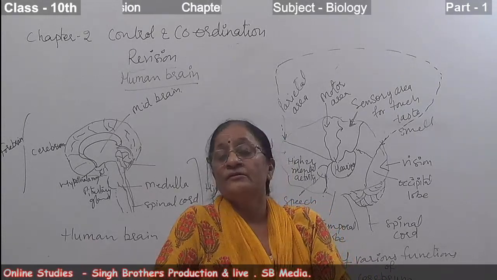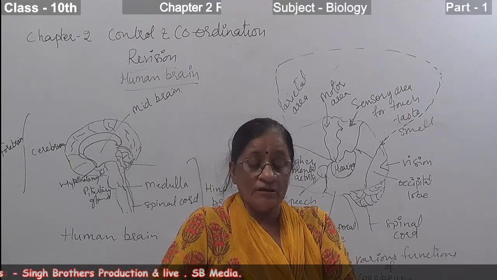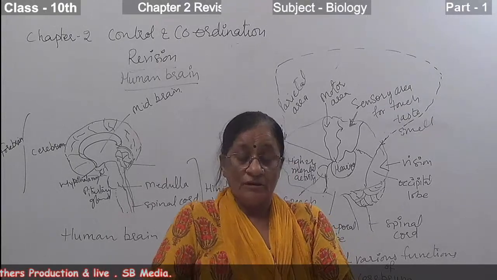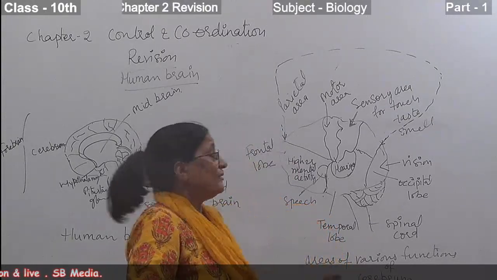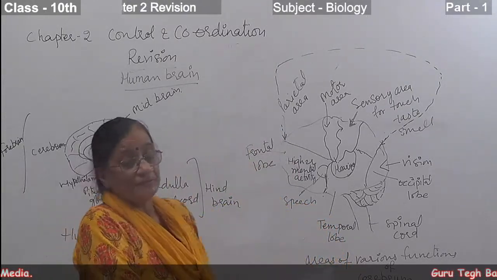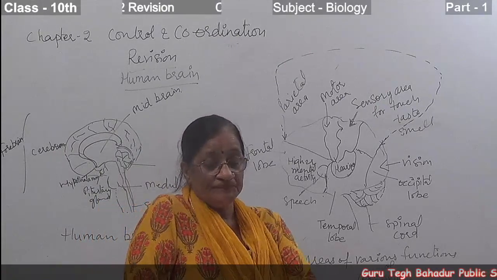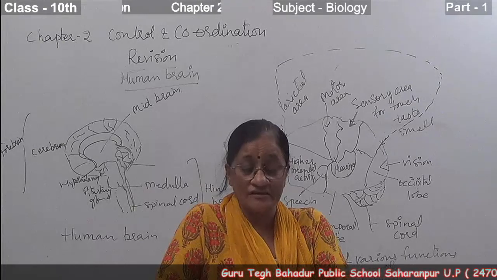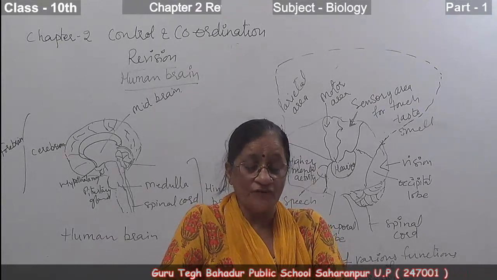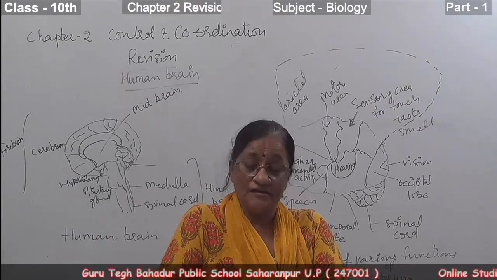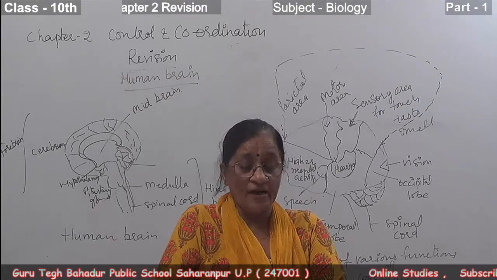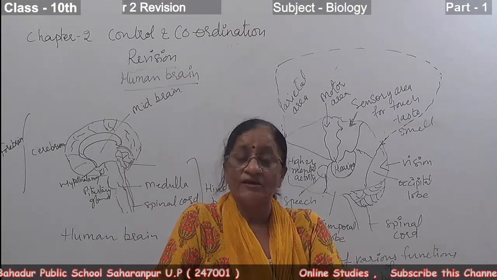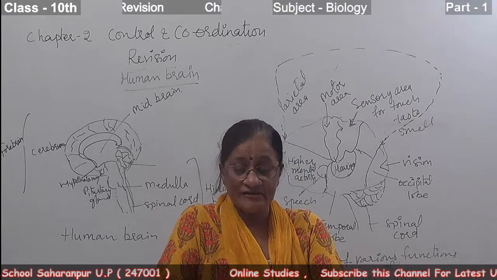The human brain is part of the human central nervous system. It is the highest coordinating center in the body. It is situated in the cranial cavity of the skull, in the head region of the body. It is covered on the outside by three membranes, which we call meninges.